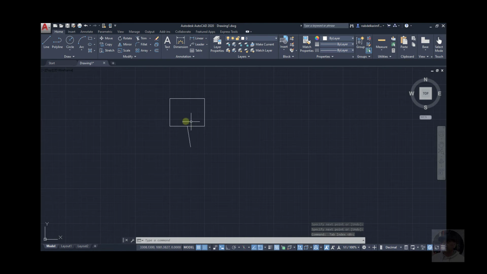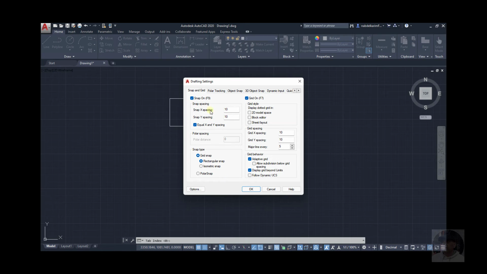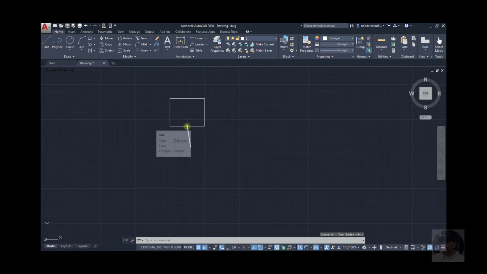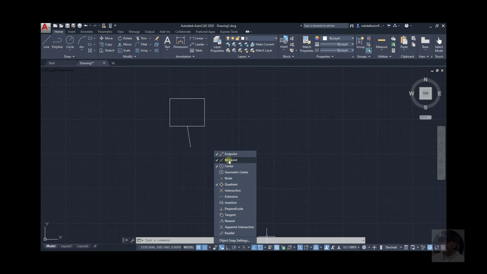Okay, why did it allow me to snap to the midpoint here? Think about it. Okay, because here I have 10, 10, the same. Spacing is the same. So why did it allow me here? Okay, what kind of point is this? Isn't it a midpoint? So that's why.